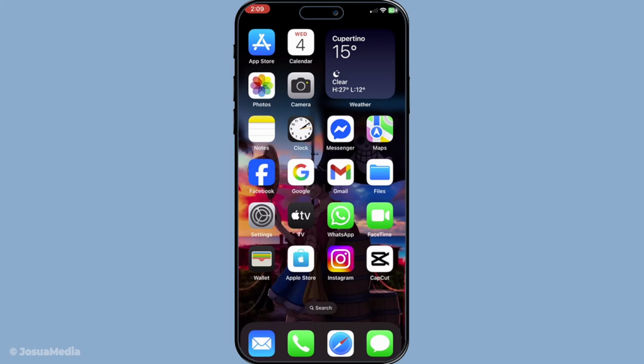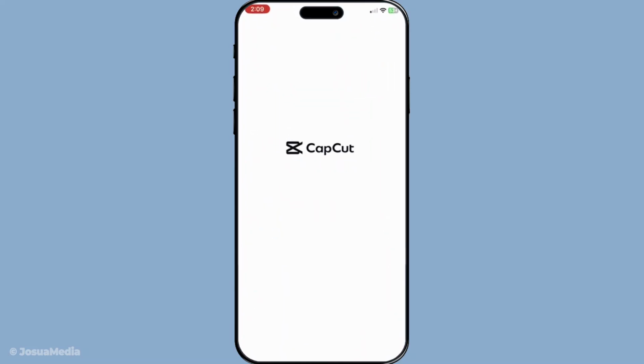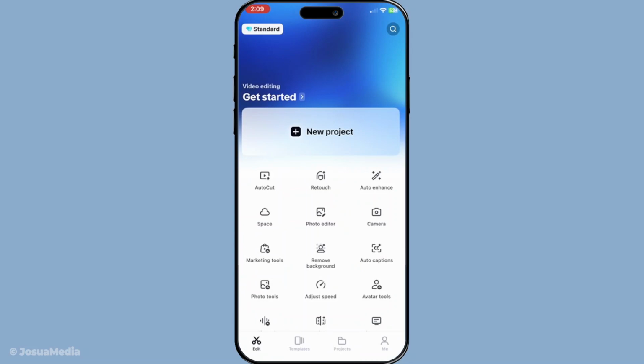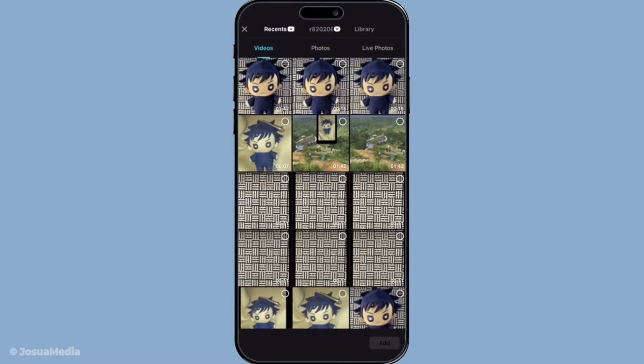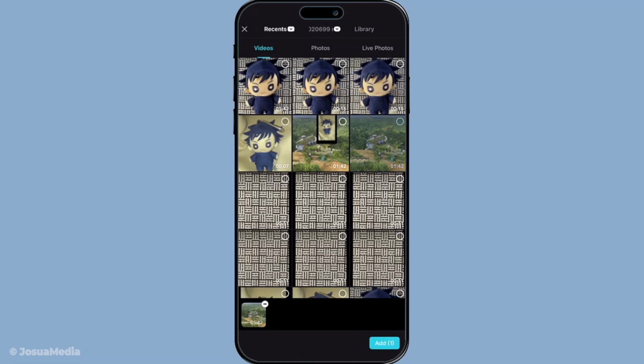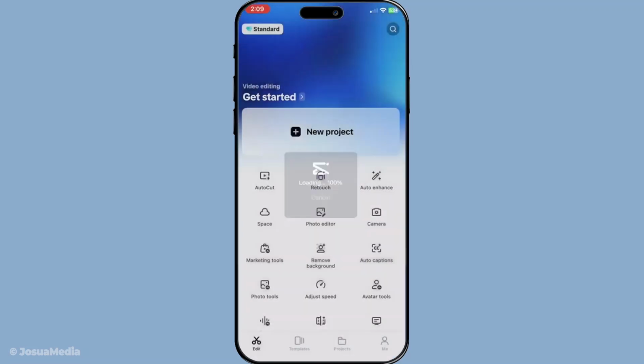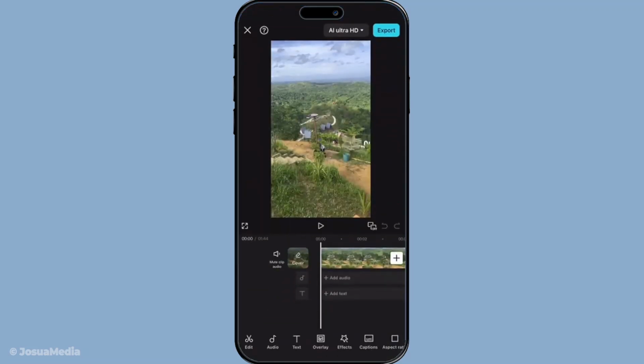To get started, open the Capcut app on your device. If you haven't yet installed Capcut, you can download it for free on most app stores. With the app open, the first step is to import your video or audio clip that you're planning to edit. This sets the foundation for everything we'll do next. To do this, just tap on the New Project option and select the file you want from your device's library. Once your clip is on the timeline, we can dive into adding the audio fade.